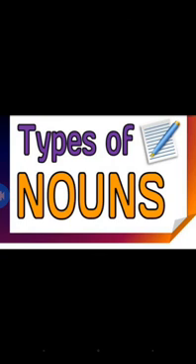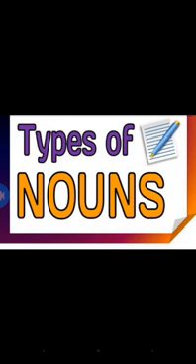Can you say what the types of noun are? Yeah, common noun, proper noun, abstract noun, material noun, collective noun, countable noun, uncountable noun. So there are many types of noun.